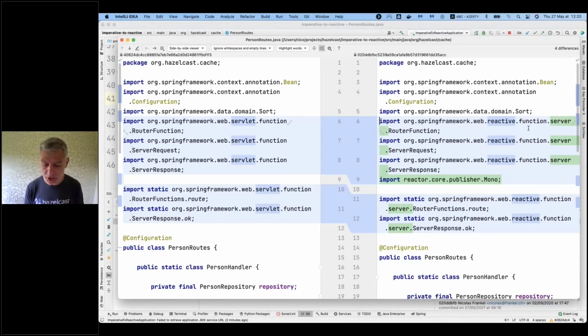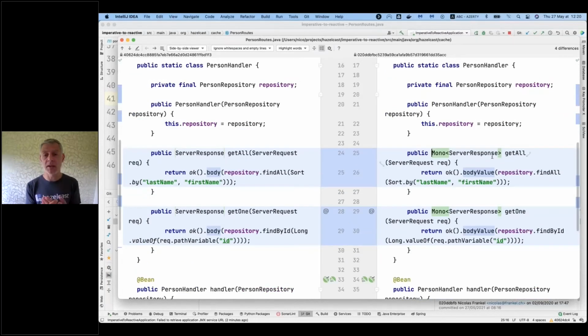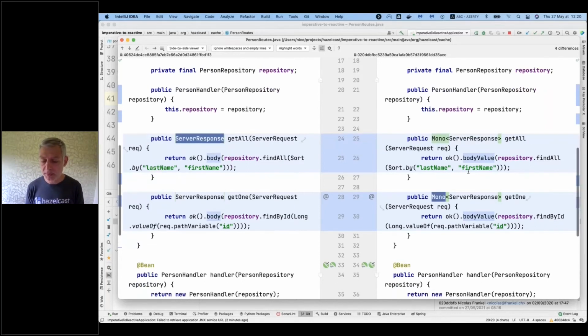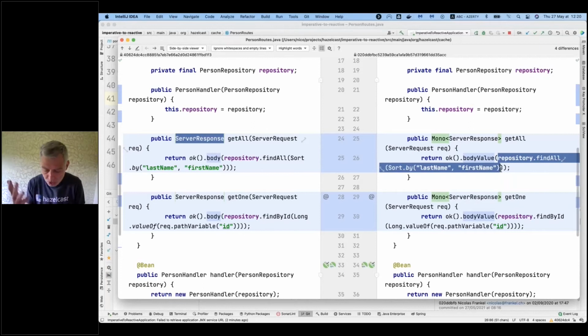There is another change, is now we are returning not the response itself, but again, a wrapper around it so that it can be subscribed to and it can provide some value when the time is right. So now we wrap our server response in a Mono, and here as well. There is a slight change because now if you use body here, it means that this is a reactive type. And since it's not a reactive type yet, we must tell it, hey, we must return this exact value. So we shouldn't subscribe to it, it's just a regular value.